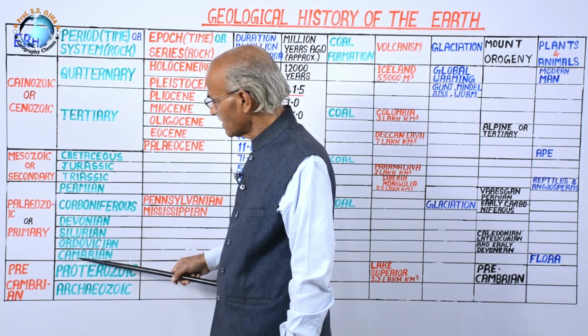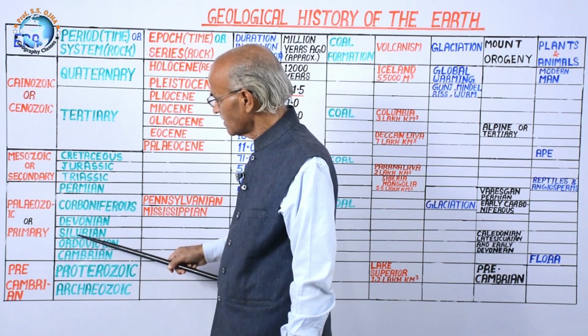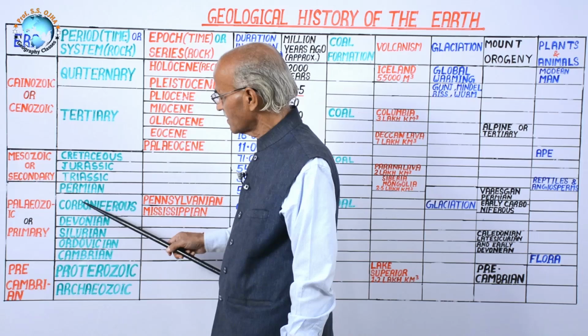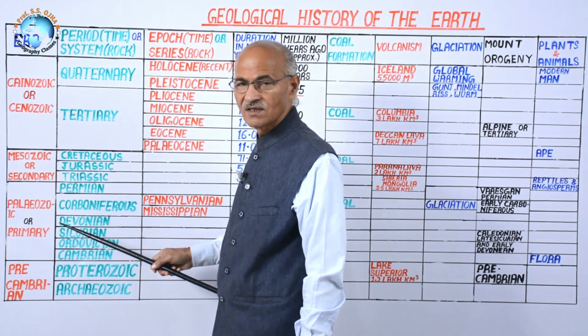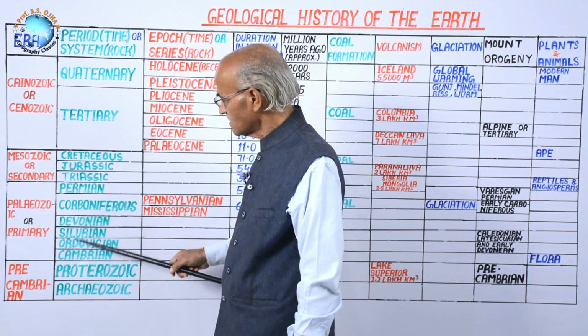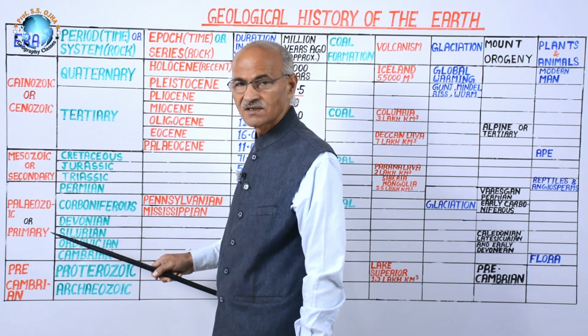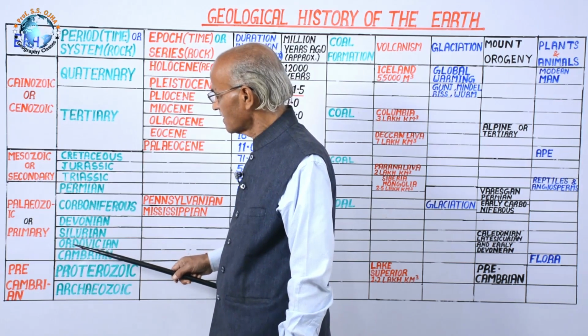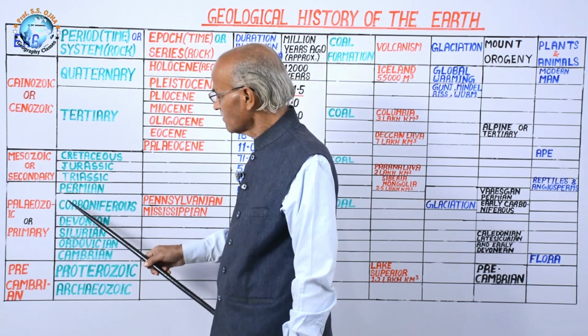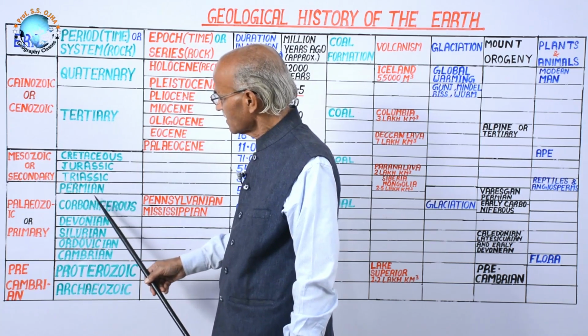Those are Cambrian, Ordovician, Silurian, Devonian, Carboniferous. These are the 6 that you should keep in your mind in sequence, because sometimes UPSC asks to arrange it in descending order or ascending order. This is the Carboniferous period, a very important period.